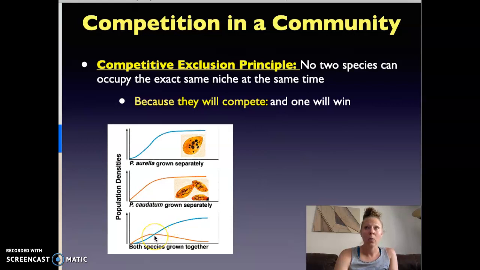The Paramecium aurelia was maybe faster, or could survive on less food, but it survived long enough to pass on its genes and produce more offspring. So one species outcompeted the other. This is called the competitive exclusion principle.